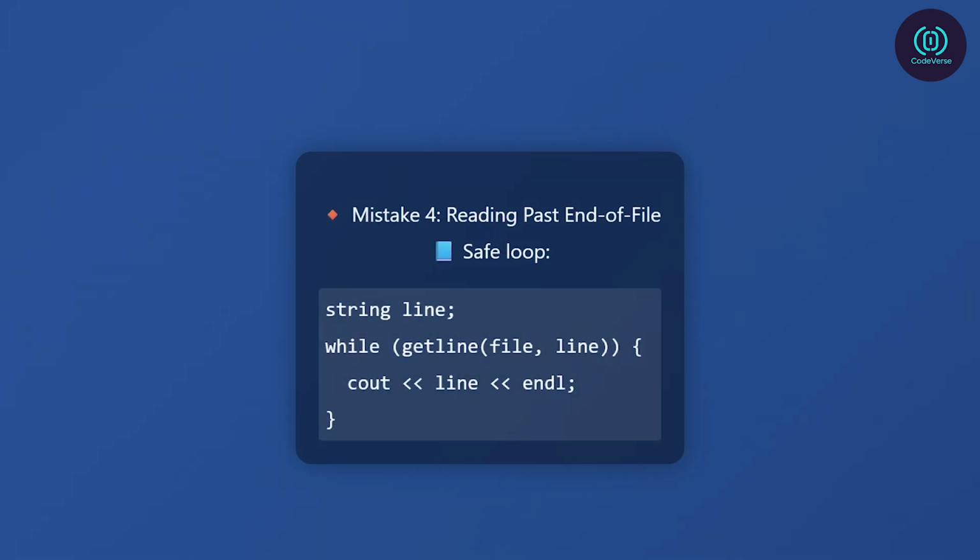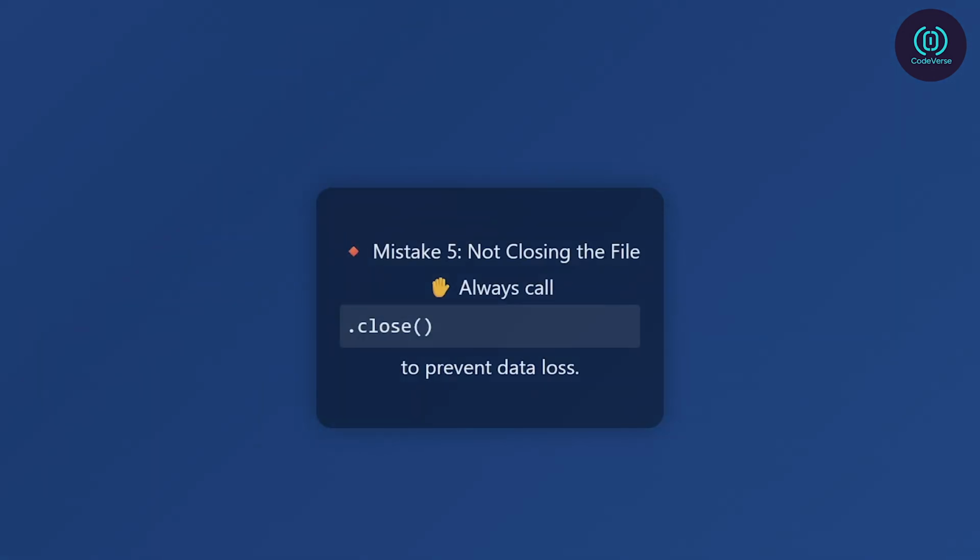Mistake 4: reading past end of file. Many new developers keep reading the file in a loop without checking .eof(). That leads to invalid data or infinite loops. Tip: use a safe read loop like string line; while (getline(file, line)) { cout << line << endl; }